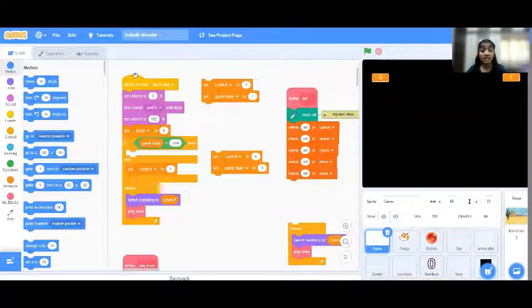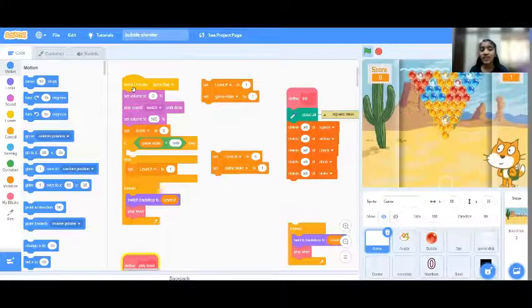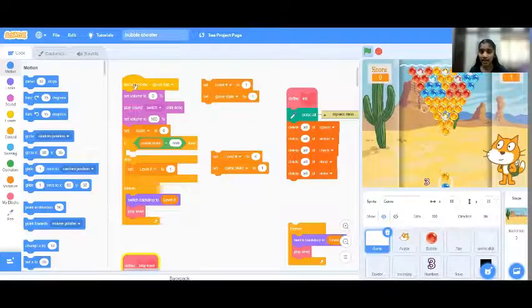Because there's a lot of coding, I'll surely send the link in the description below where you can click and see the coding clearly. So first of all, in the game, when I receive the green flag, you can set things before that. There's something called level, set game state 2:1.